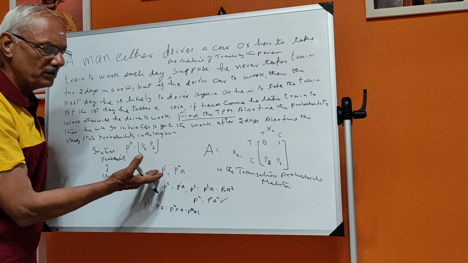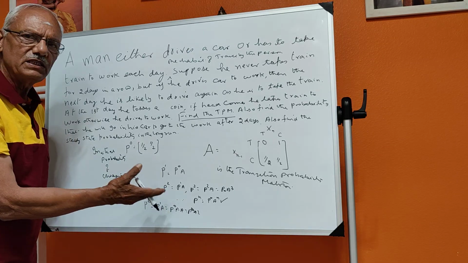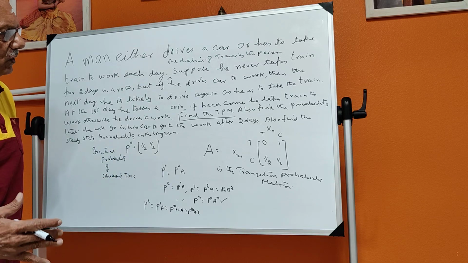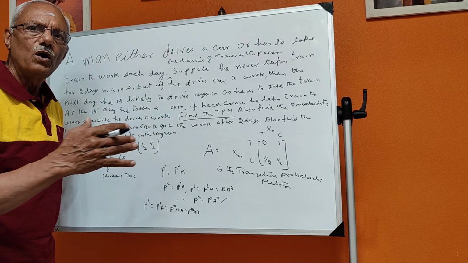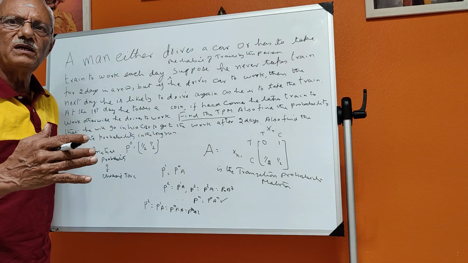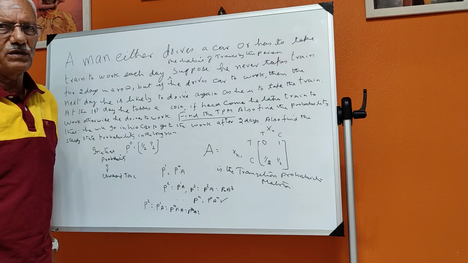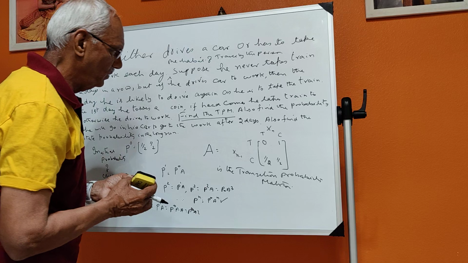P1 means the probability on the first day, P2 the second day, P3 the third day. Like that it goes on. You may also be asked to find, in the long run, the probability of the person taking train or car. Now let us start doing this.